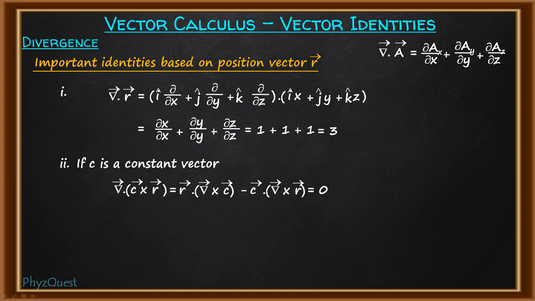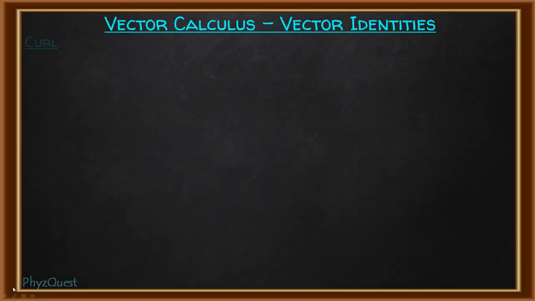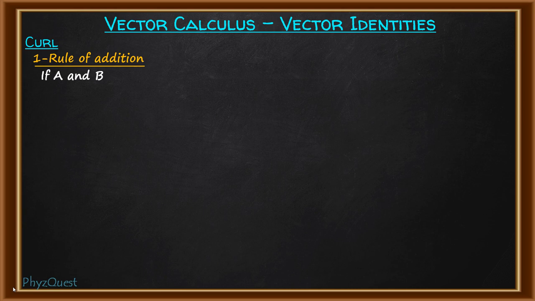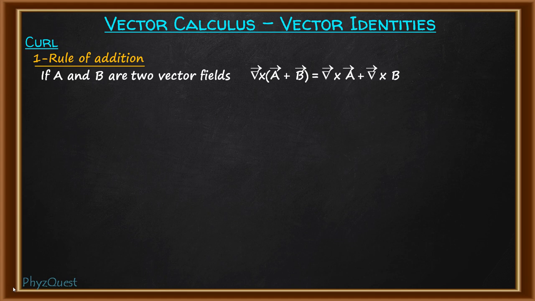Next we will discuss the curl operation. The first rule is the rule of addition. As I already said, the curl operation always acts on a vector field. So when we have two vector fields A and B and the sum is taken, and the curl operation acts on the addition of the two vector fields, that is del cross (A plus B), this will give the expression del cross A plus del cross B.